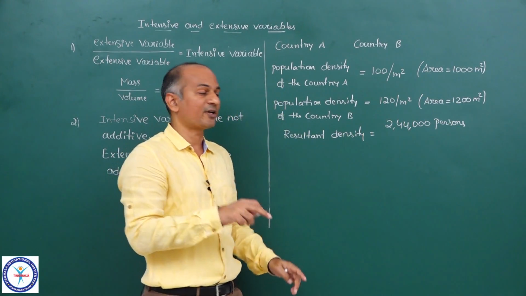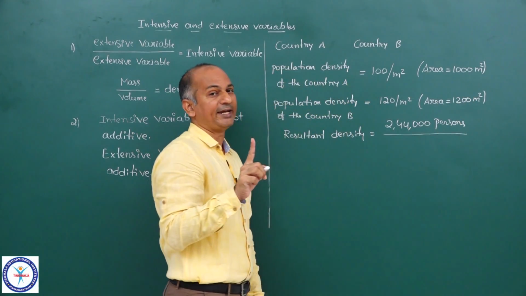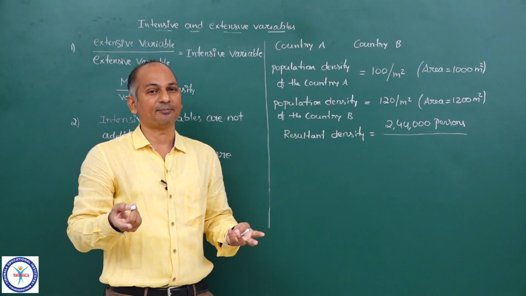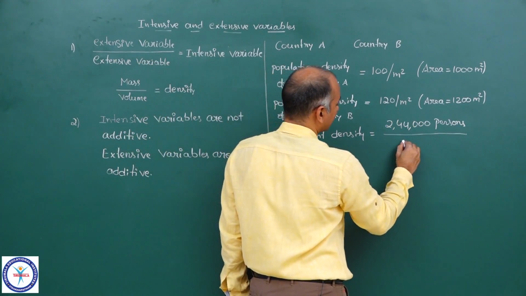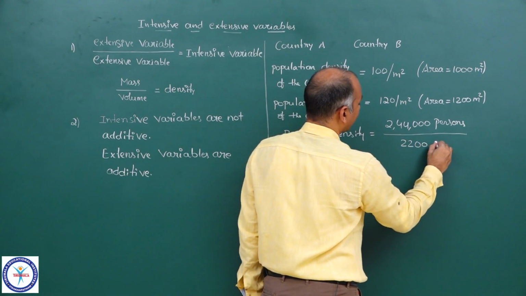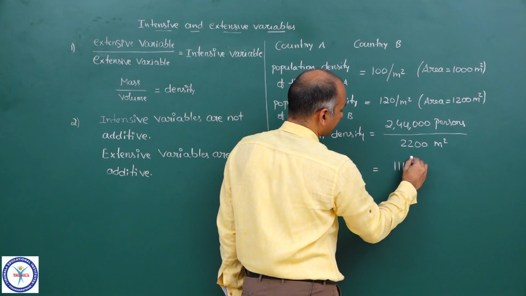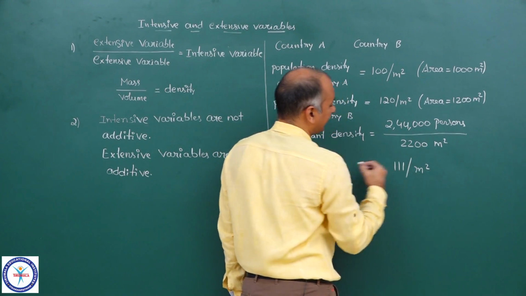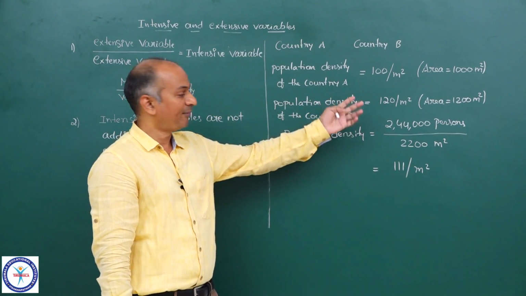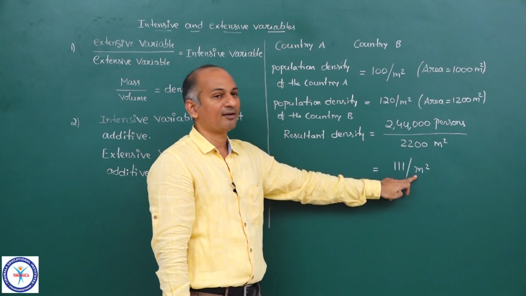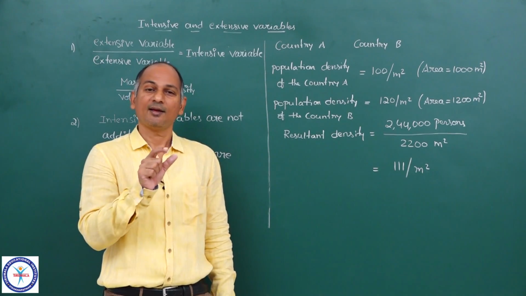Total population 2,44,000 and total area 1000 plus 1200. Extensive properties are additive. Population is extensive, I added them. And area is extensive, I added them. So it is 2200 meter square. Now it roughly comes out to be 111 persons per meter square. If you added the densities directly, it would be 220, which is meaningless. The actual resultant density is approximately 111 persons per meter square.